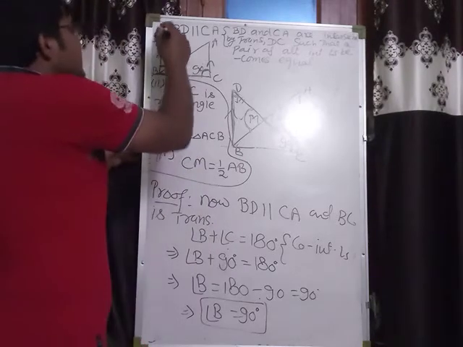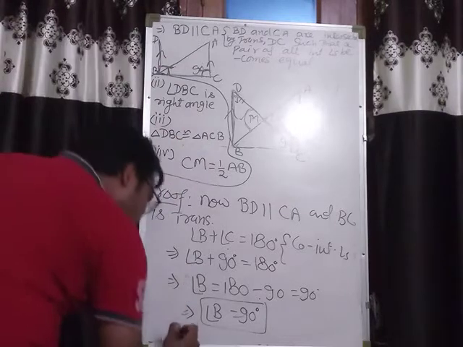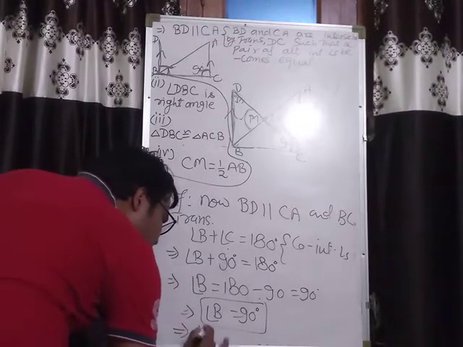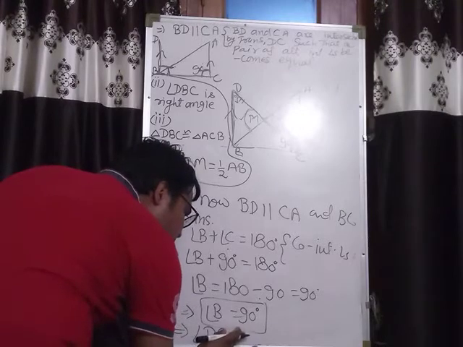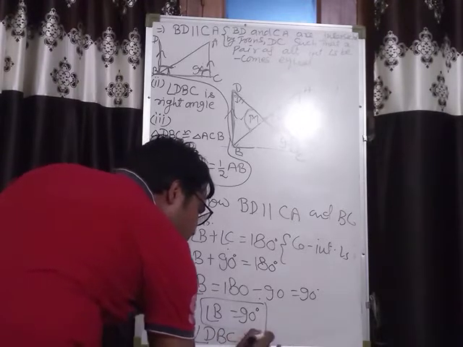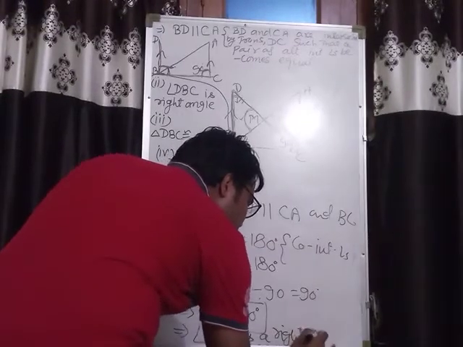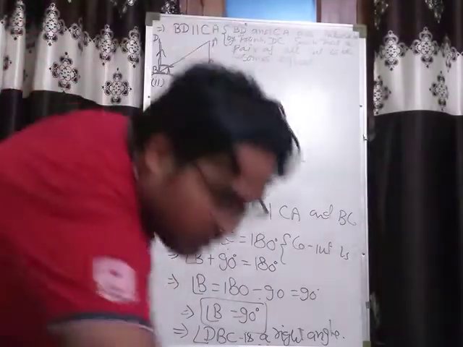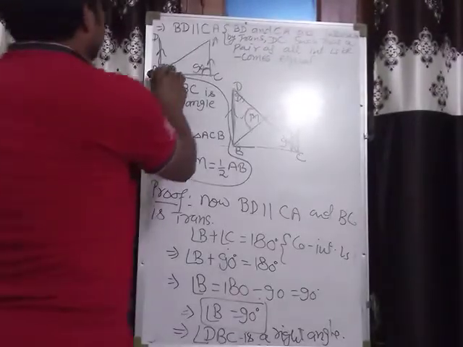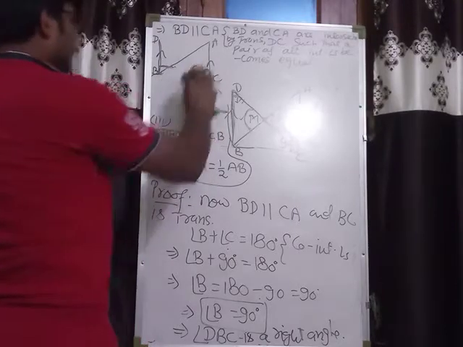So this can be read as angle DBC. From here we can write angle DBC equals 90 degrees, which means it is a right angle. Okay, so that is the proof of the second. Now I am going to rub this second one also.